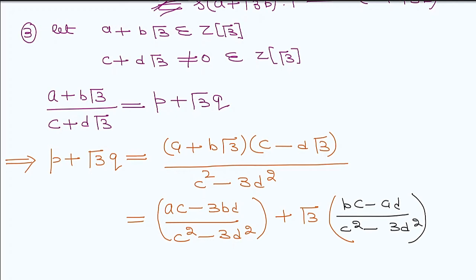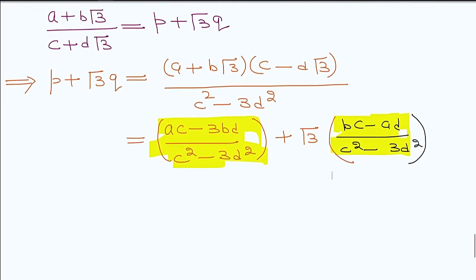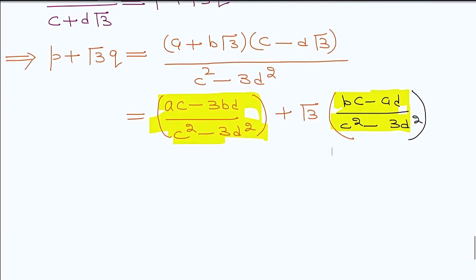Now clearly what is the value of P? So this is P, and this is Q. Both are rational numbers because A, B, C, D are integers, so P, Q are rational numbers.